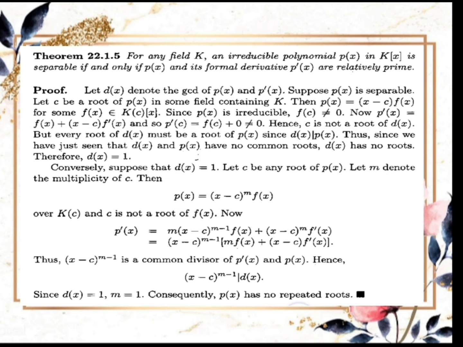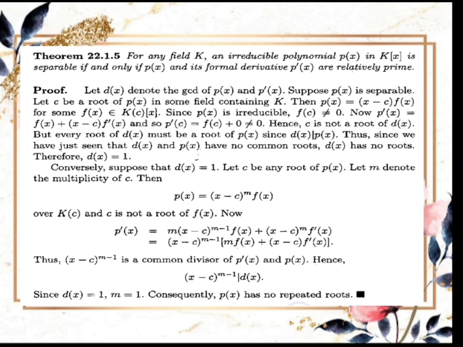Theorem 22.1.5. For any field K, an irreducible polynomial p(x) in K[x] is separable if and only if p(x) and its formal derivative p'(x) are relatively prime. Proof. Let d(x) denote the GCD of p(x) and p'(x). Suppose p(x) is separable.